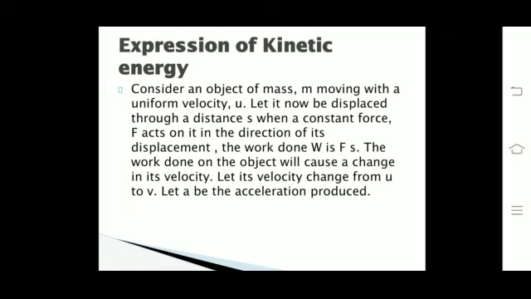Expression of kinetic energy. Consider an object of mass m moving with a uniform velocity u. Now, let that object be displaced through a distance s when a constant force F acts on it in the direction of its displacement. Then work would be done, and that work done W is equal to F into s. The work done on the object will cause a change in its velocity. Let us suppose that the velocity changes from u to v, and let a be the acceleration produced.